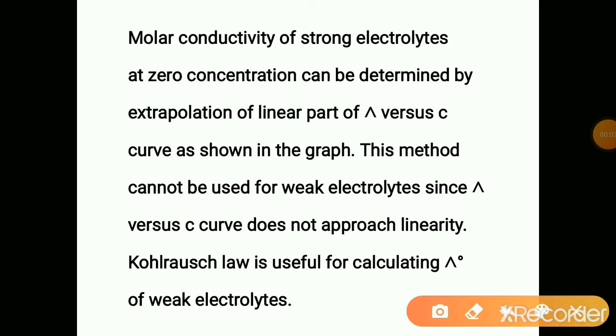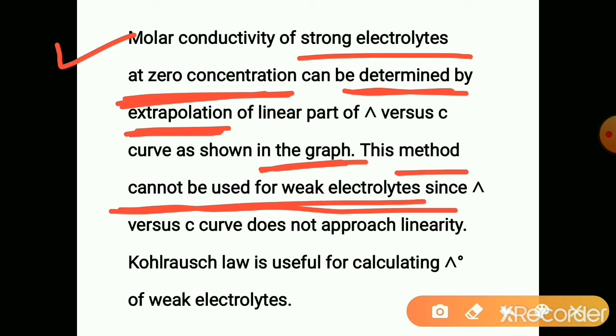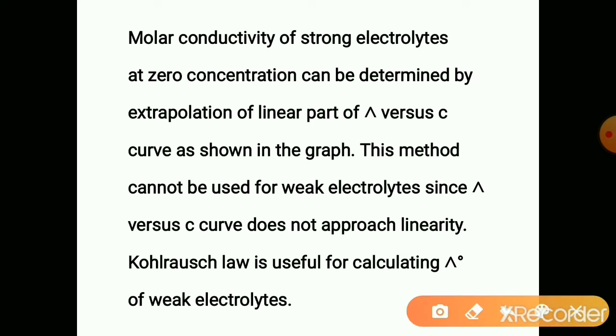Molar conductivity of strong electrolytes at zero concentration can be determined graphically by extrapolation of the linear part of the graph. This method cannot be used for a weak electrolyte, since that curve does not approach linearity, hence it cannot be determined.